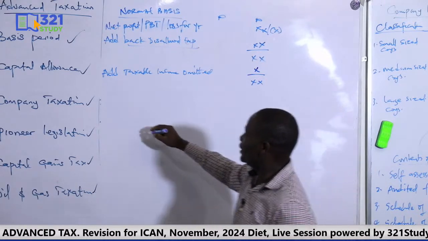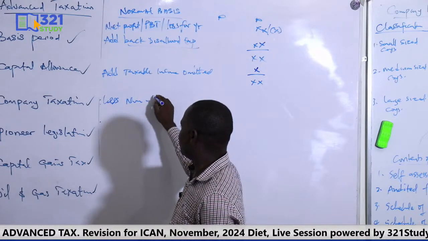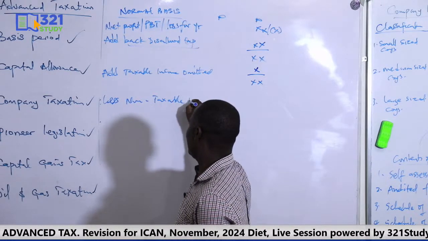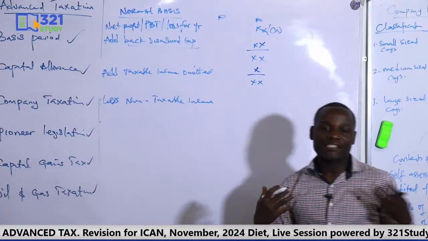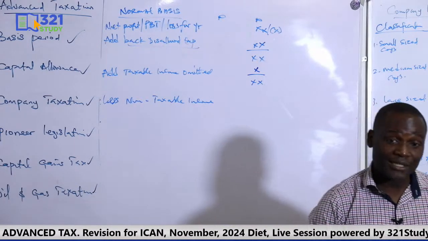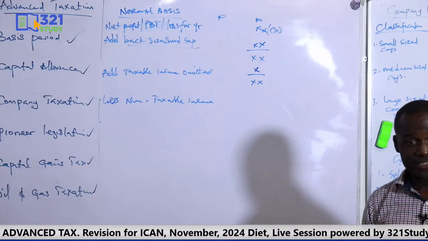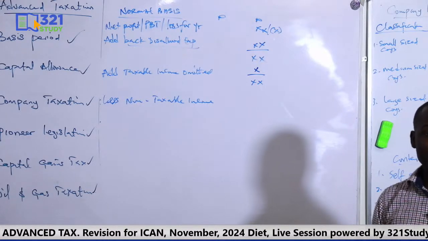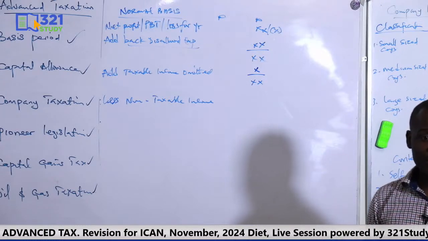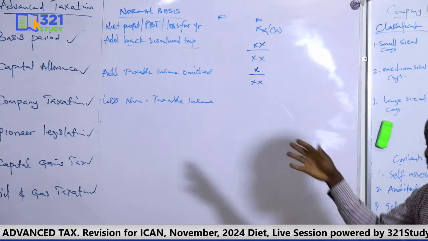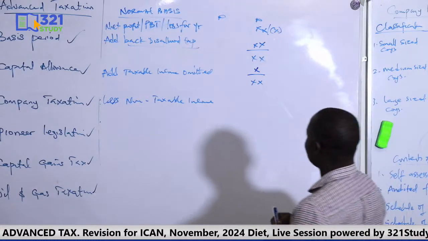So the next 2 are deductions. You less non-taxable income. I've explained this earlier. Those incomes that have been included but are exempted from tax, or are not taxable under these tax acts, you remove them. Like profit on sale of assets, which is taxable under a different tax. Dividend that has suffered withholding tax is also exempted from tax. You also remove it, and so on and so forth. So if you have them, you less.